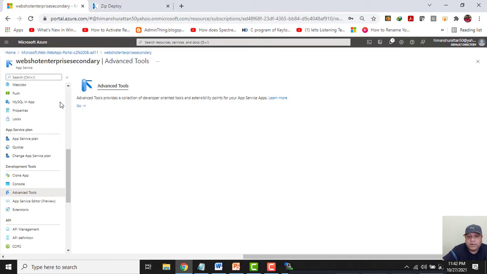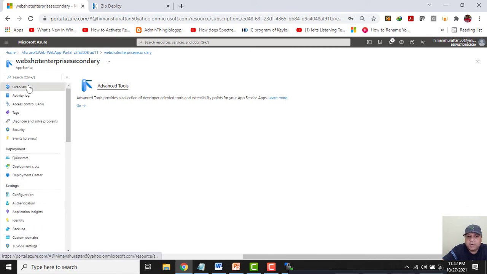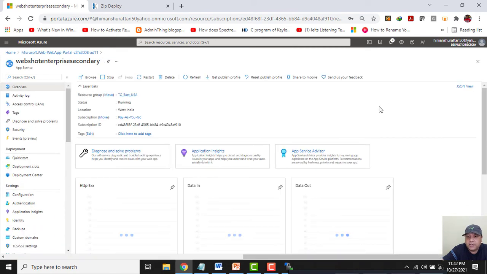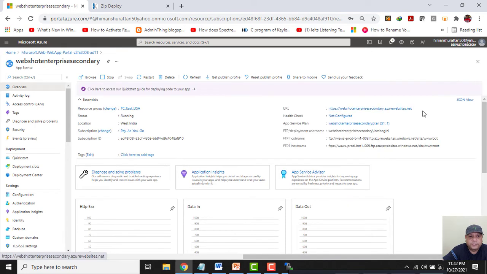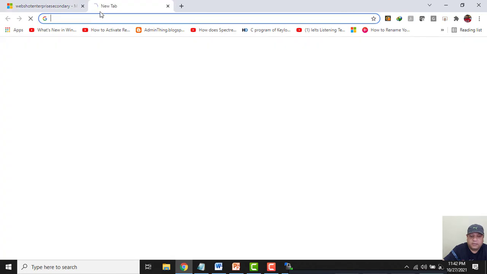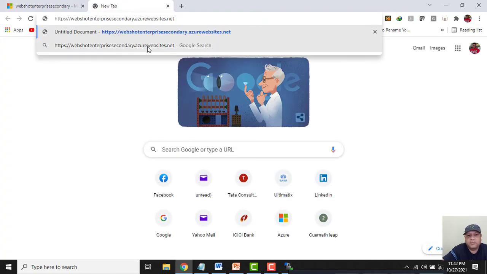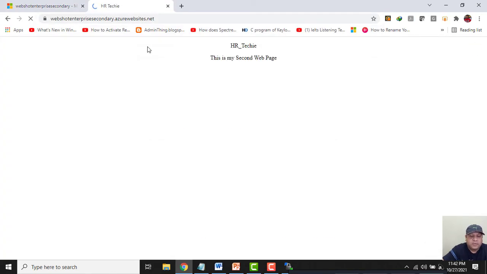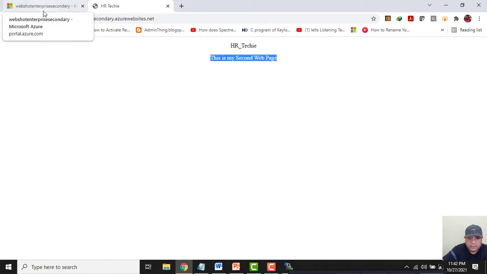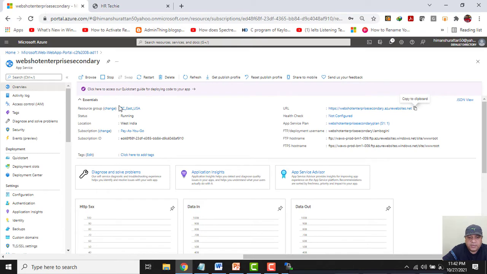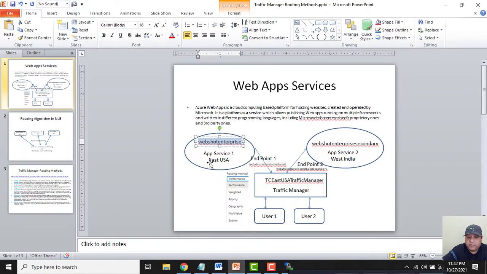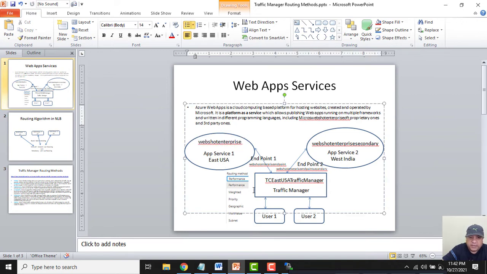And what will happen if we access it through its URL? It will direct us to the index.html page. Let me open it, enter. See, this is my second web page. So both the app services are configured. One is in the East US region and one is in the West India region. Now I will configure the traffic manager, and through the traffic manager I will access these sites.